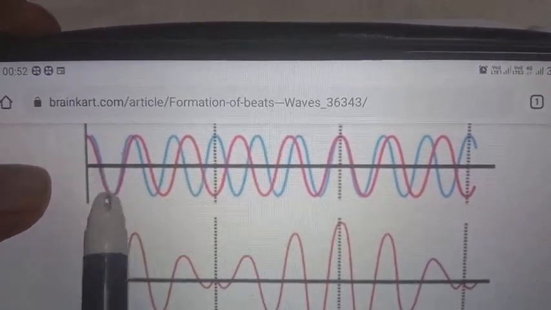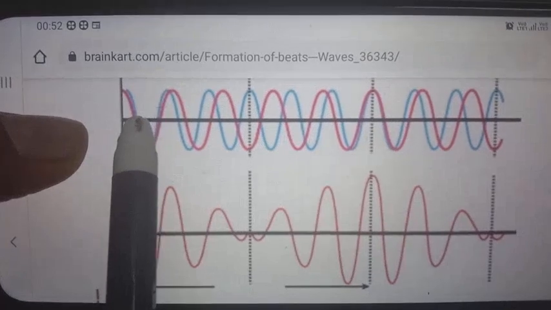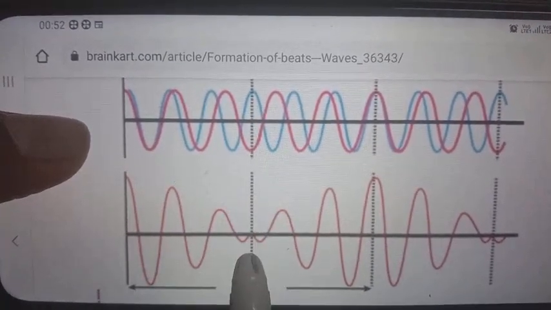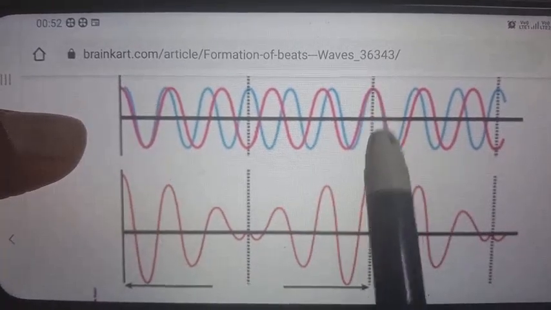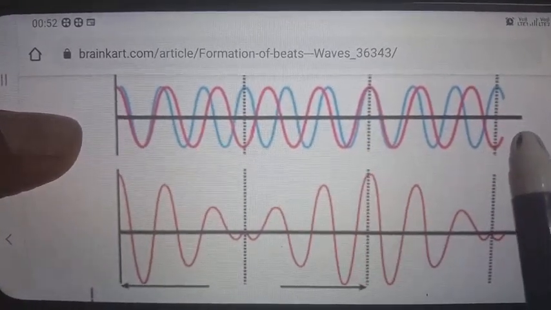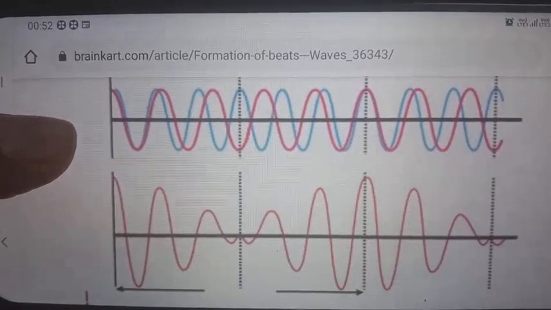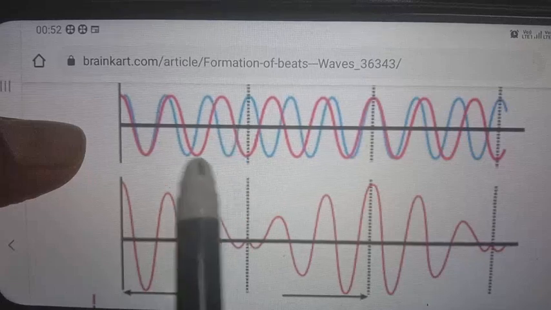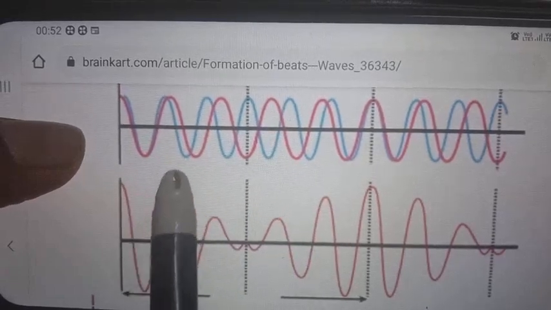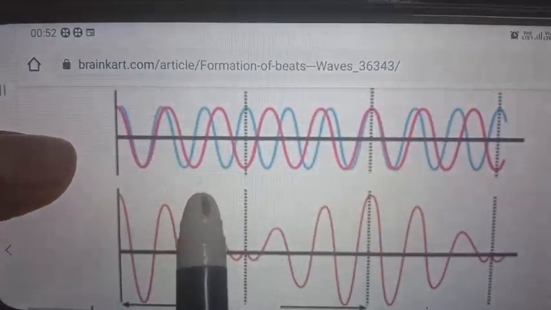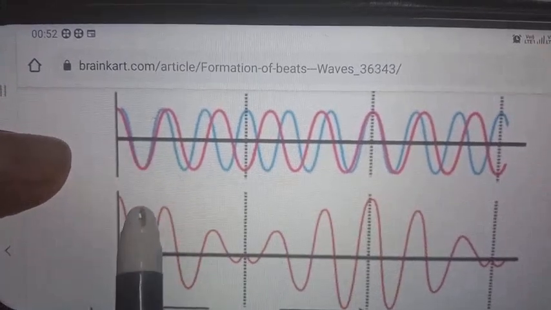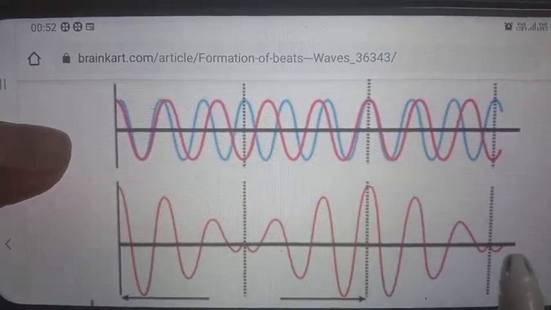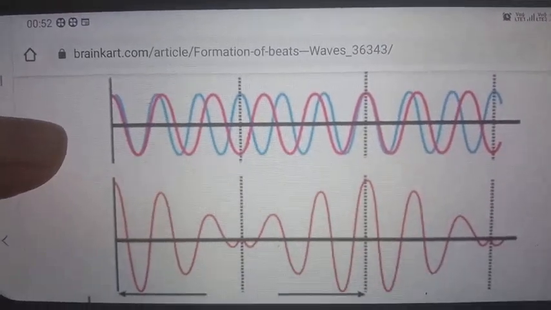So due to this type of interference, due to this part we are getting the maxima, and due to this part we are getting the minima, again due to this part the maxima, and due to this part the minima. According to the definition of the beats, when these two sound waves travel in the same direction with the same amplitude but a slight difference in frequency, they interfere and we get the pattern of maxima and minima. This is called the beats.